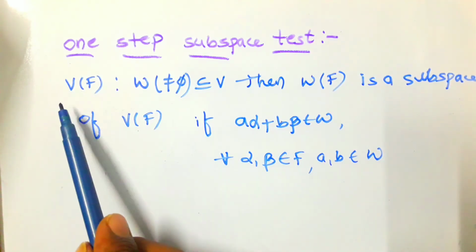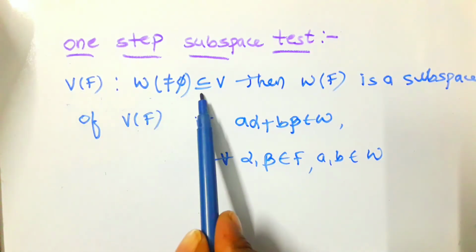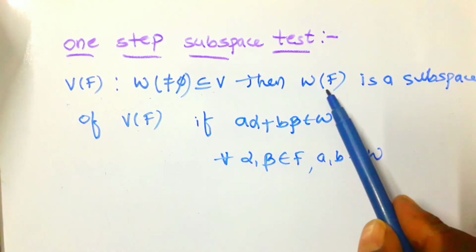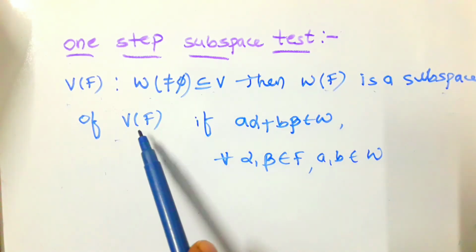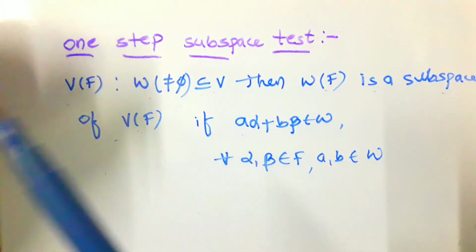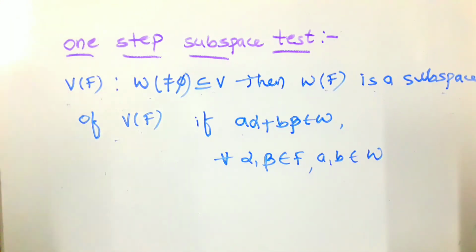Here, what is the definition? V over F is a vector space. W is a non-empty subset of V. Then W is a subspace of V over F if it is satisfying this condition. Here, this condition is very important.